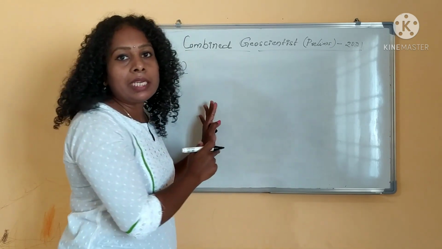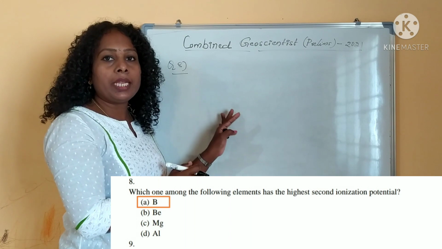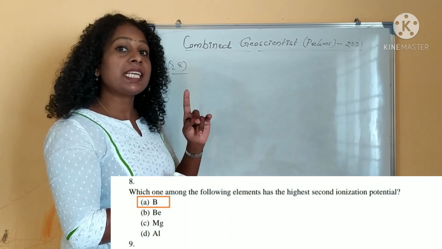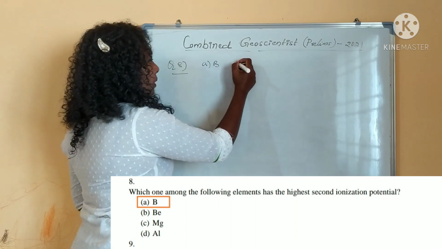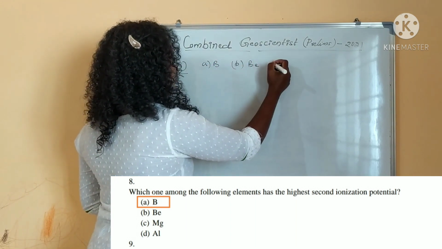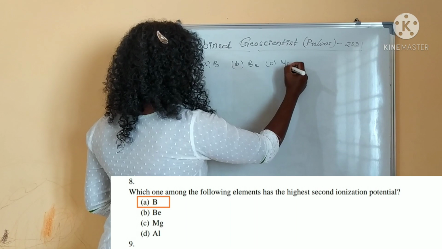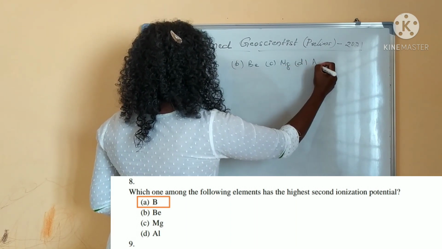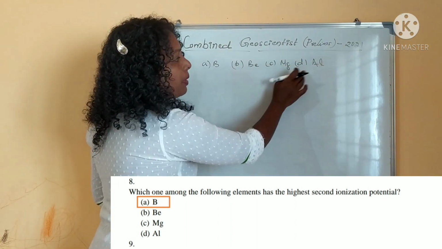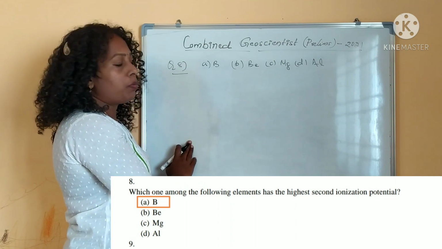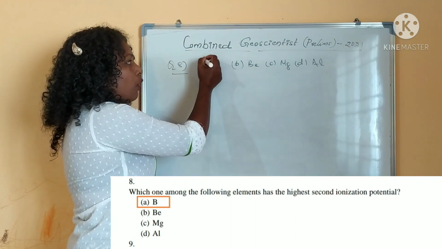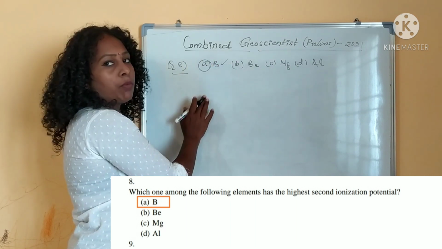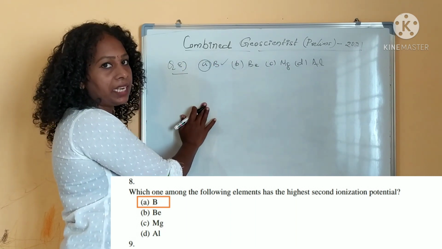Your question number 8 is, which one of the following elements has the highest second ionization energy? Option A is boron, B is beryllium, then magnesium and aluminum. Which one has the highest second ionization energy? Option A is correct. Boron has the highest second ionization energy.